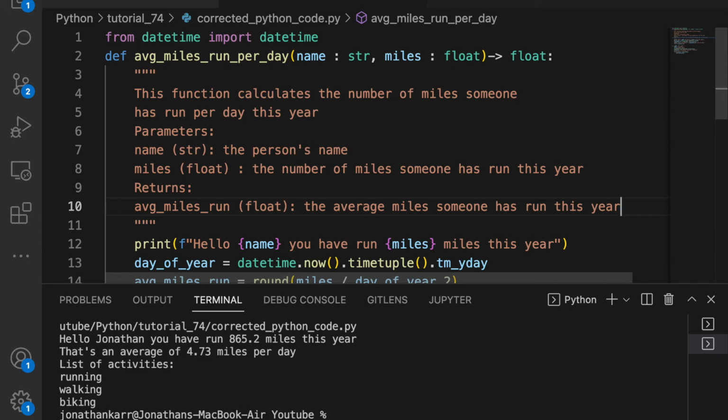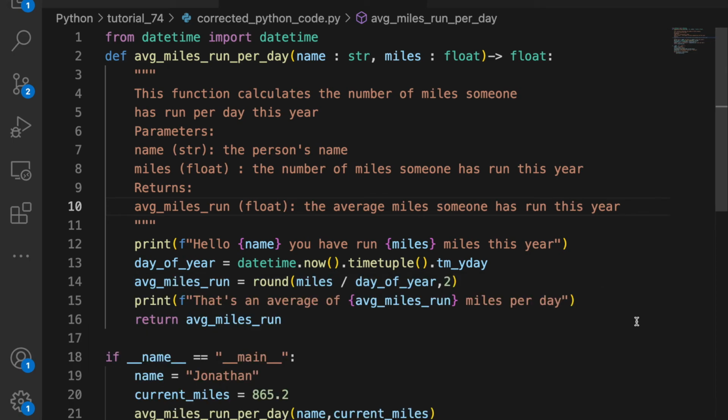And I also put what it returns, because it returns average miles run, a float, and that's the average miles that the person ran this year. So it has a sentence for what the function does, parameters, we have two in this case, a type and a definition of what they are, and what it returns.